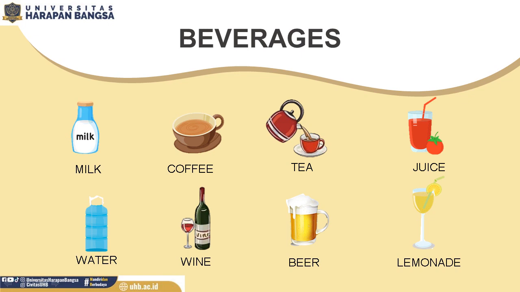So here are beverages. I will read them, and if you want to pronounce them, you can simply pause the video and repeat them after me. Milk, coffee, tea, juice, water, wine, beer, lemonade. Now, it's your turn to repeat them.